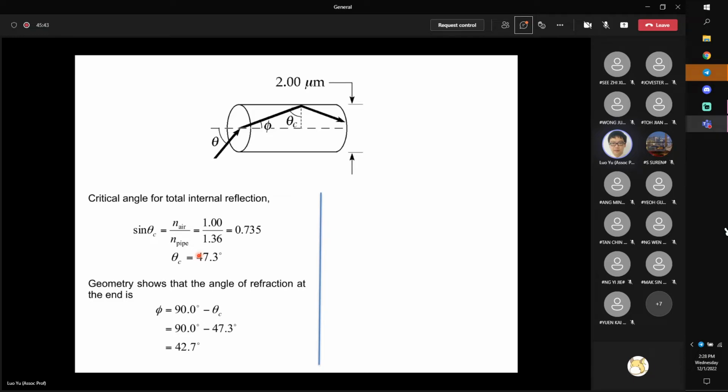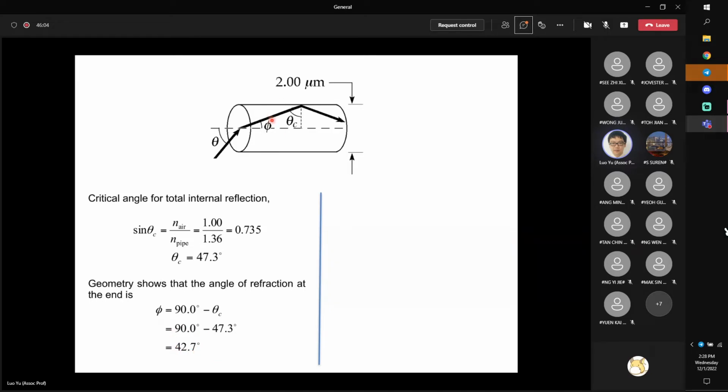This is directly learned from total internal reflection. Now theta c is known, and by looking at this right angle, you can directly say phi should equal 90 minus theta c. Then we get 42.7 degrees as phi.